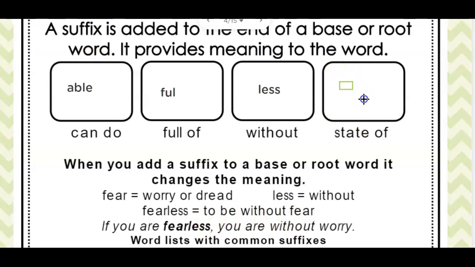And finally, ness. To be in the state of, and that's how you are. So maybe happiness. You are happy. Or you have happiness.